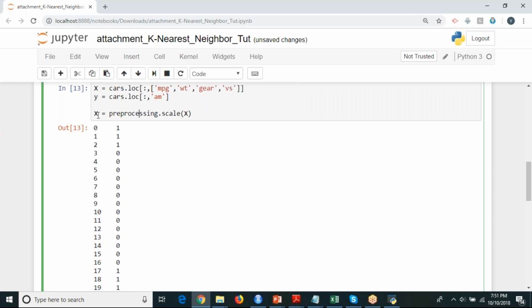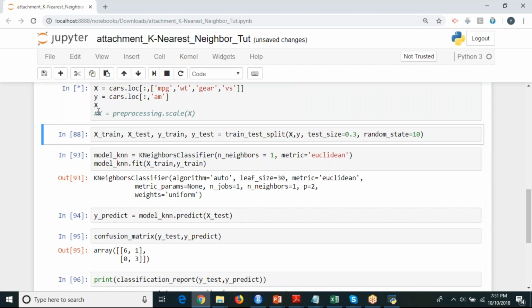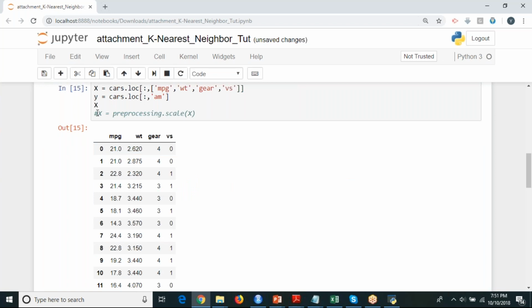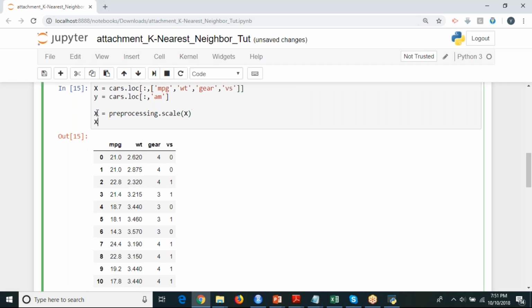So I'm going to do scaling on this input data using a function called preprocessing.scale. Actually, the function name is scale, which is part of the sublibrary called preprocessing. I'm going to store it in the same variable X. Now let me run this X. See how your X is: 21, 2.6, gear, VS. Now I don't want to see it that way. I'm going to run this, delete here and add it over here. See, now if I run this, everything will be converted into standardized format.